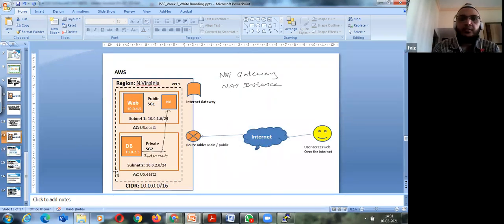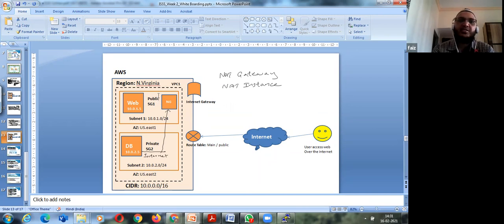Similarly, I require access to the internet for my patches and for my services to upload, or any requirement for that DB instance, right? So here I will be installing a NAT gateway or a NAT instance. If it's a gateway, it will be coming here.